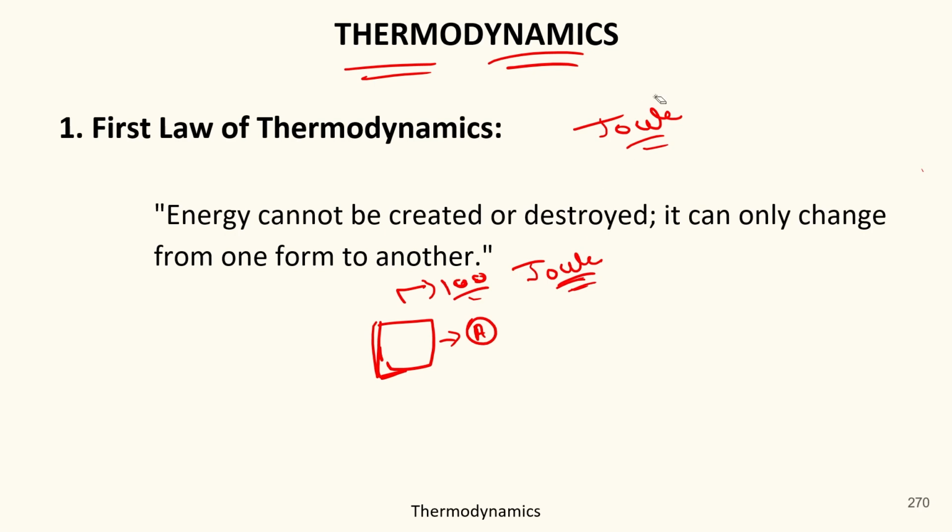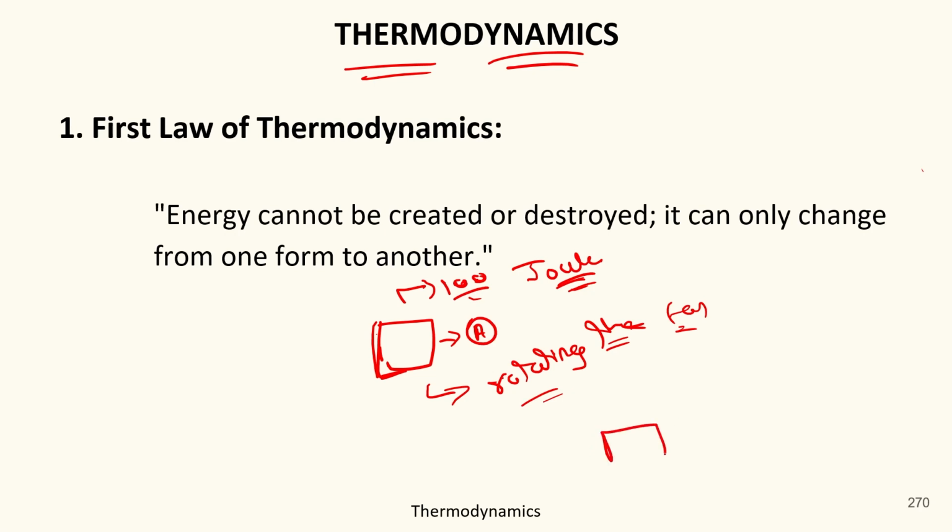After some time, you put this object to some work, like rotating a fan. Then you will notice the energy of this object is now around 50 joule.